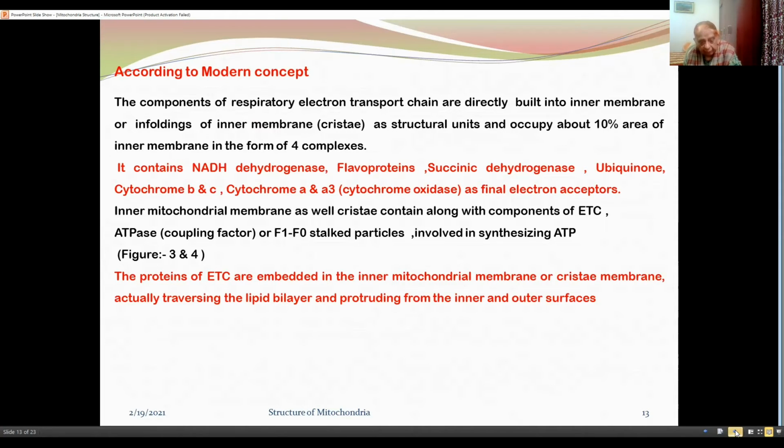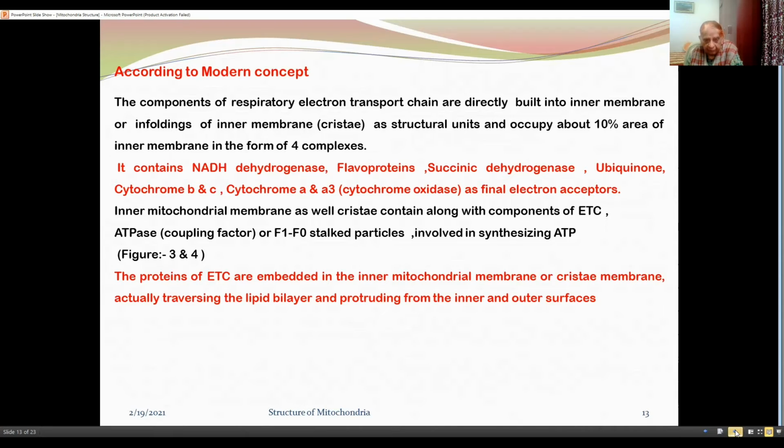Inner mitochondrial membrane as well as cristae contain, along with components of electron transport chain, the ATPase enzyme or coupling factor or F1 F0 stalk particles involved in synthesizing ATP. That we will see in the next slide by figure 3 and 4.